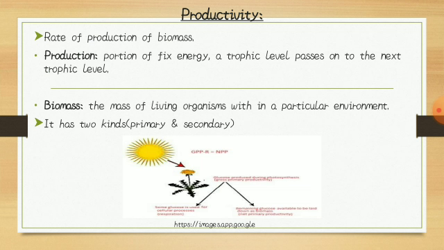Next, productivity. Rate of production of biomass is called productivity. The produced portion of fixed energy at a trophic level passes on to the next level. Biomass. The mass of living organisms within a particular environment is called biomass. It has two kinds, primary and secondary.